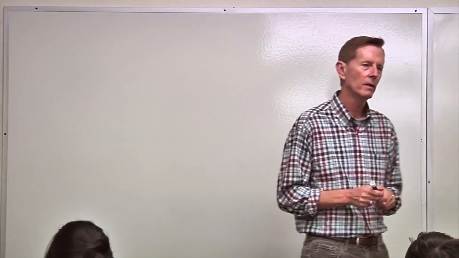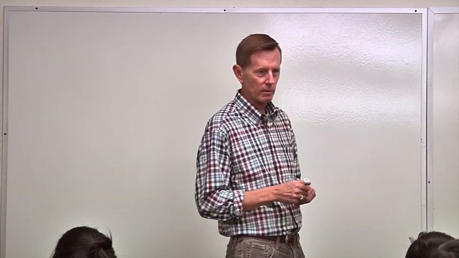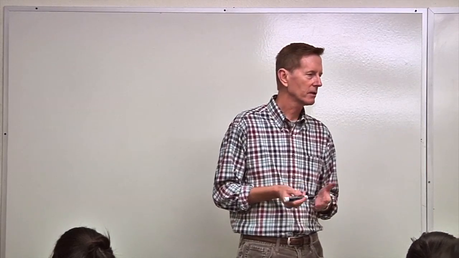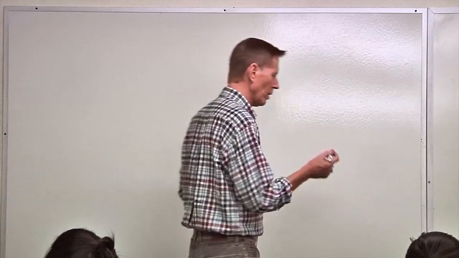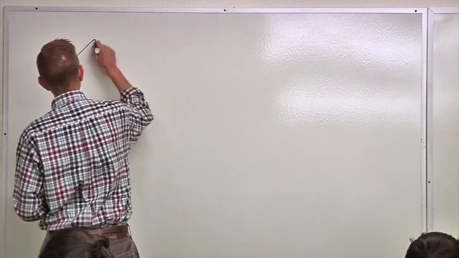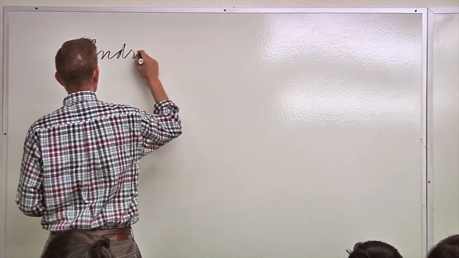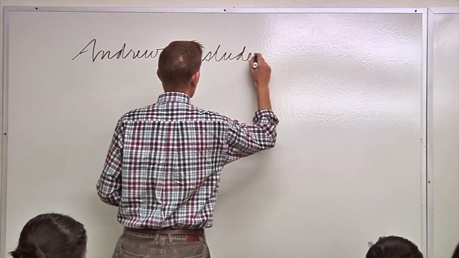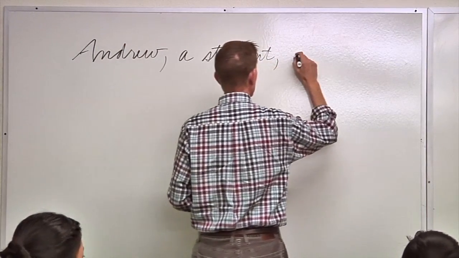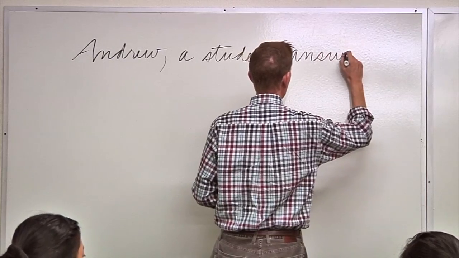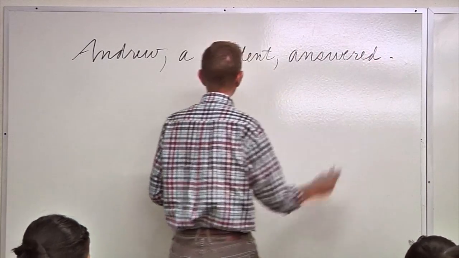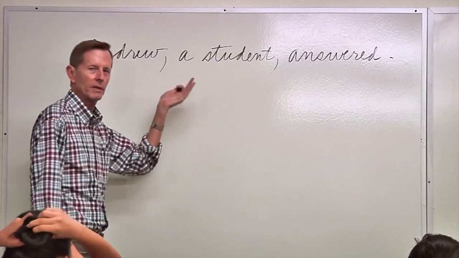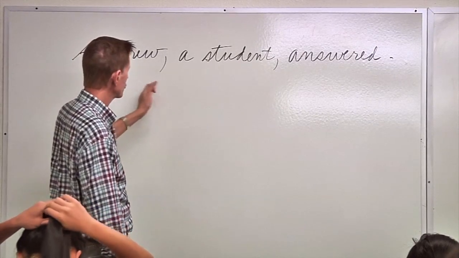So I could say that Andrew, a student in the class, answered me. Well, I could say Andrew, a student, answered. Okay, fine. Then we know that student is an appositive, renaming the noun Andrew, right? Easy. But you know, there's another way to construct this.